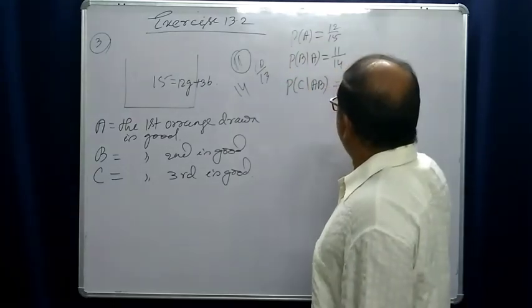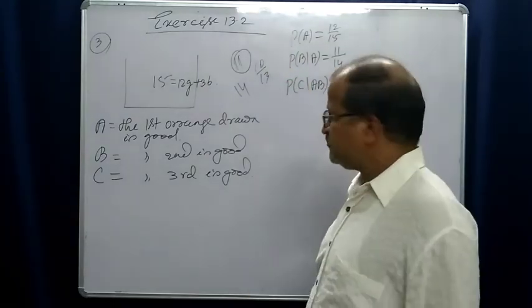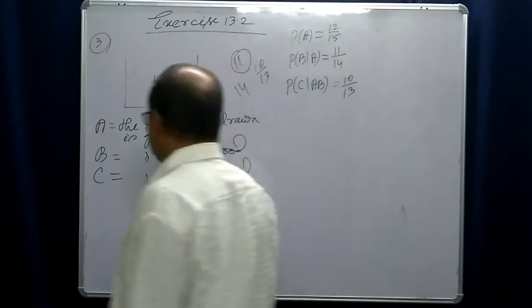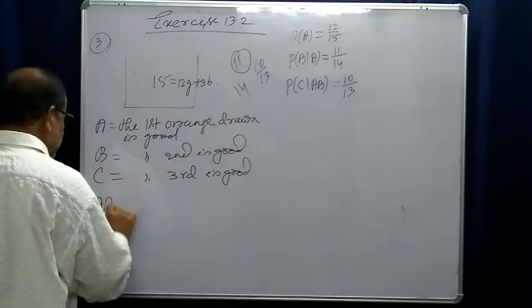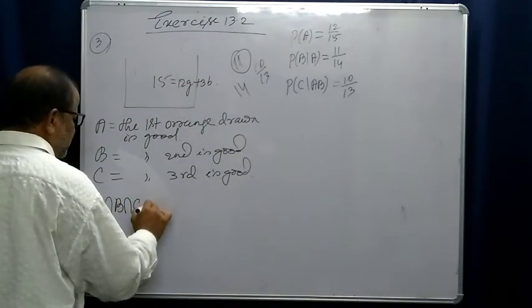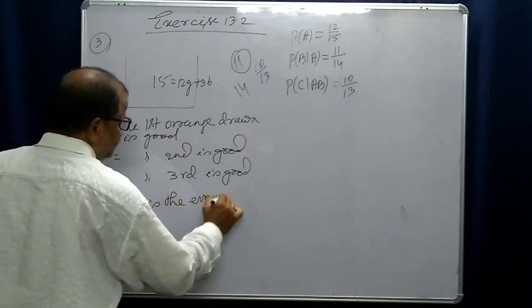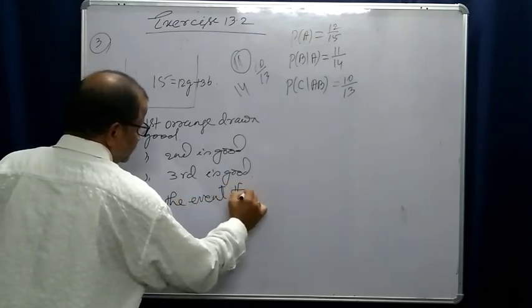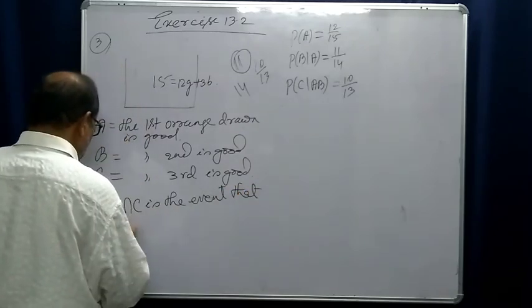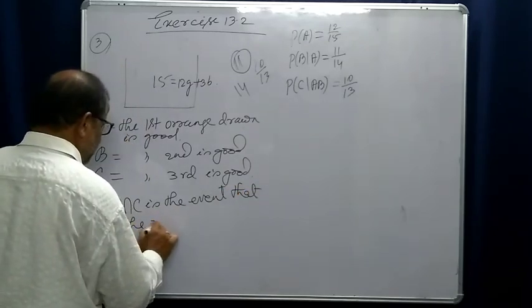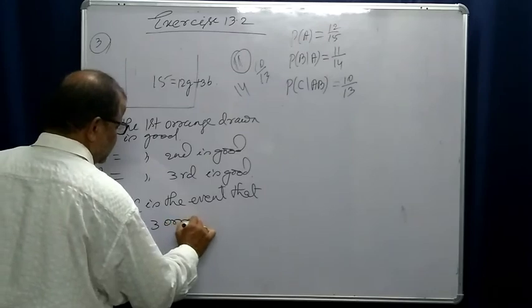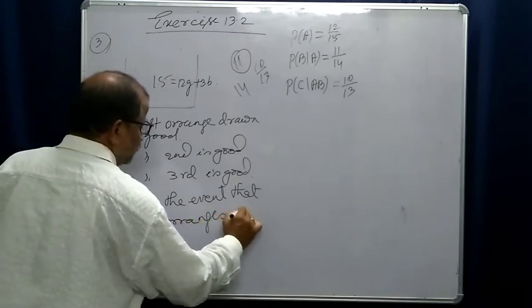So it is 10 by 13. We need A intersection B intersection C, which is the event that all the 3 oranges are good.